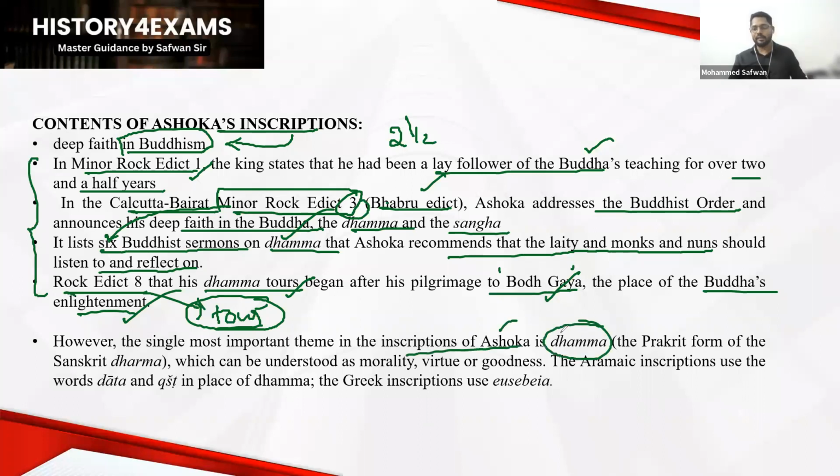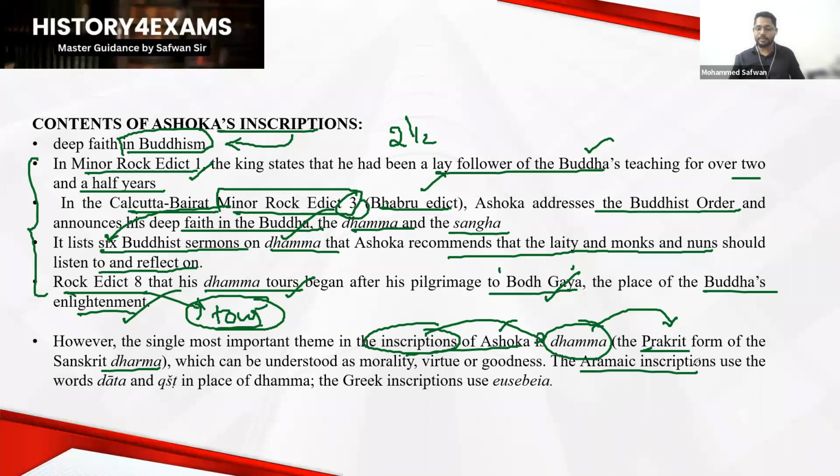However, most of the inscriptions talk about Dhamma. You might have heard this term, Ashoka's Dhamma policy. Dhamma is nothing else but the Prakrit term for the Sanskrit term Dharma. In Sanskrit it is called Dharma, and the Prakrit term is Dhamma. So Ashoka was propagating his Dhamma policy in his state. As part of that, Ashoka's inscriptions most of the time discuss the Dhamma policy as well.